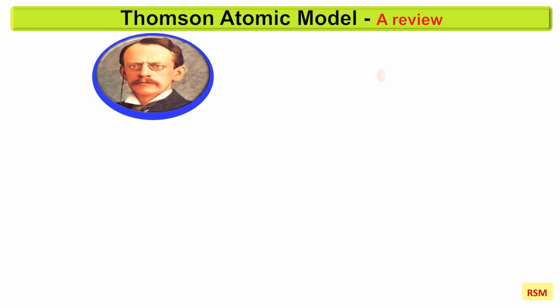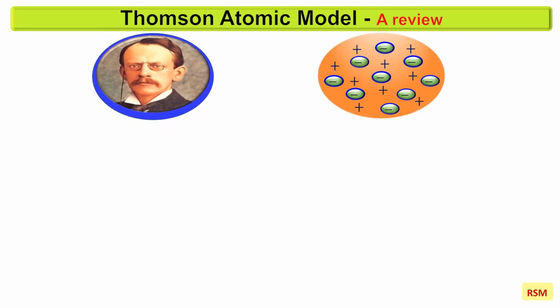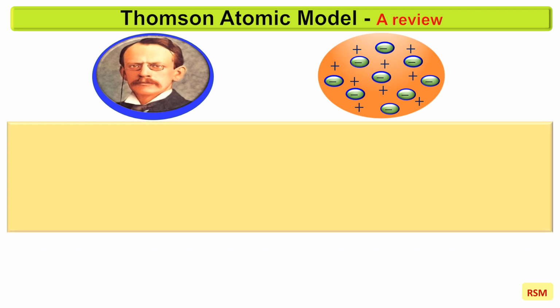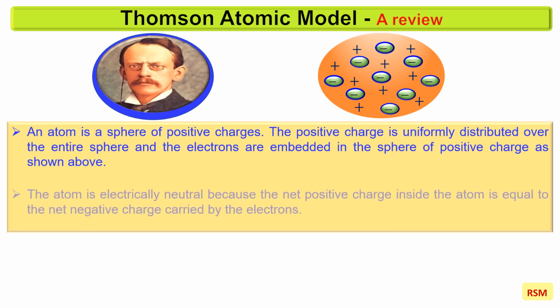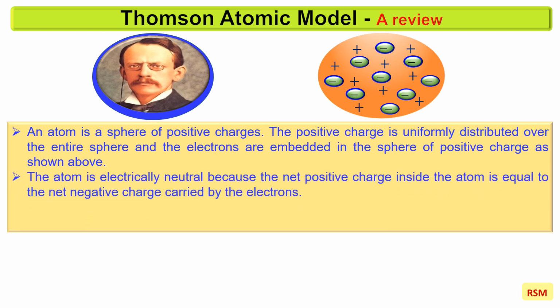J. J. Thomson proposed the plum pudding model of the atom in 1904, who discovered the electron in 1897. The main postulates of this atomic model are: an atom is a sphere of positive charges. The positive charge is uniformly distributed over the entire sphere and the electrons are embedded in the sphere of positive charge as shown above. The atom is electrically neutral because the net positive charge inside the atom is equal to the net negative charge carried by the electrons.